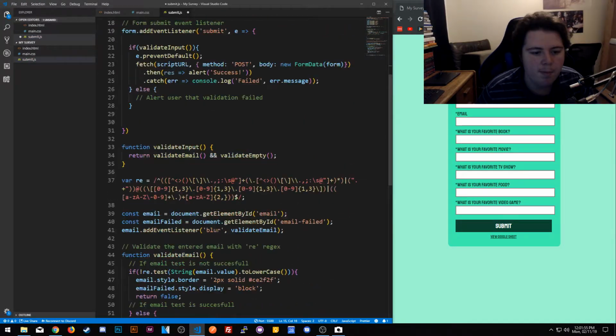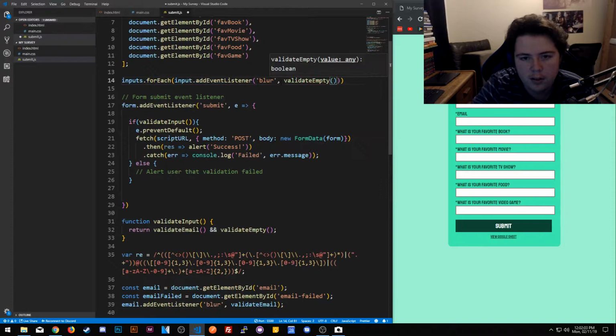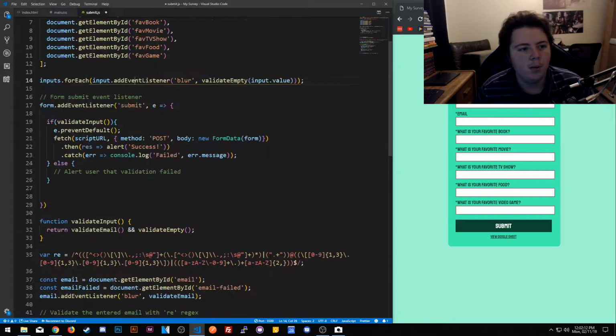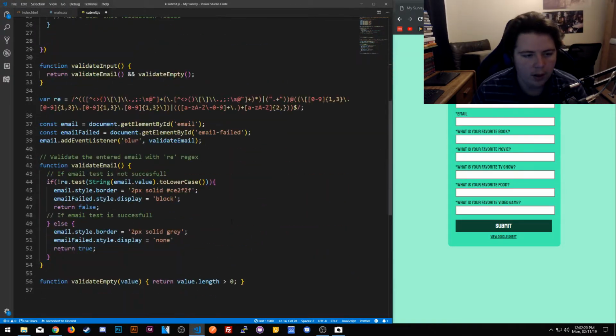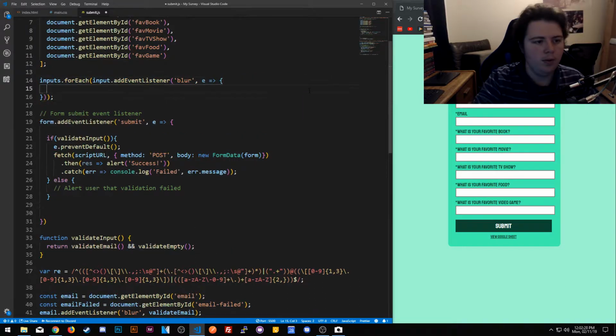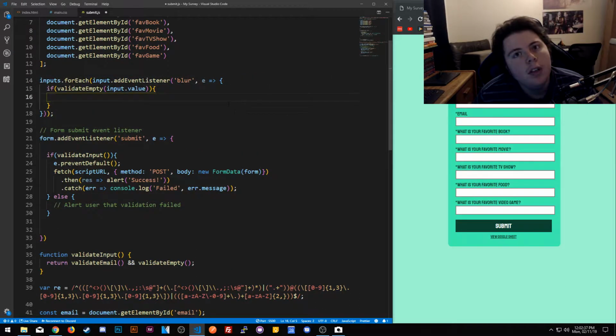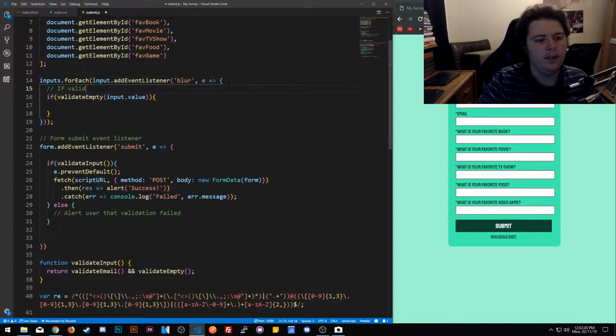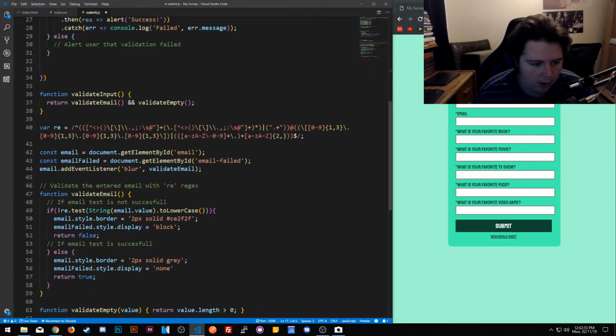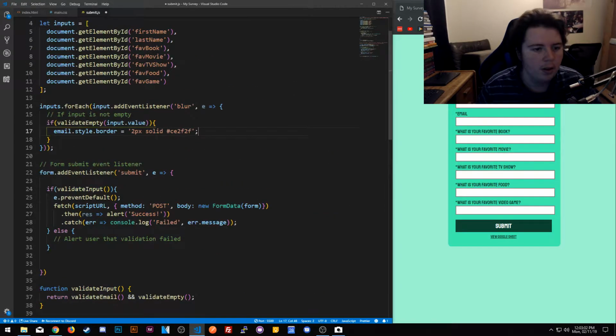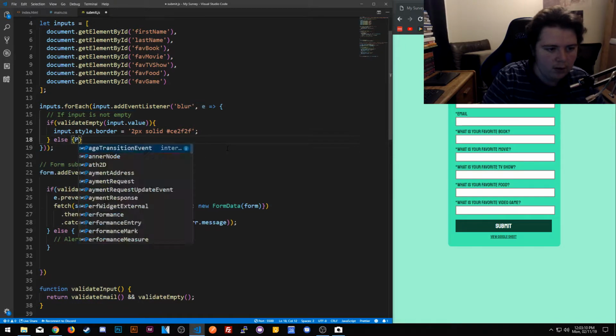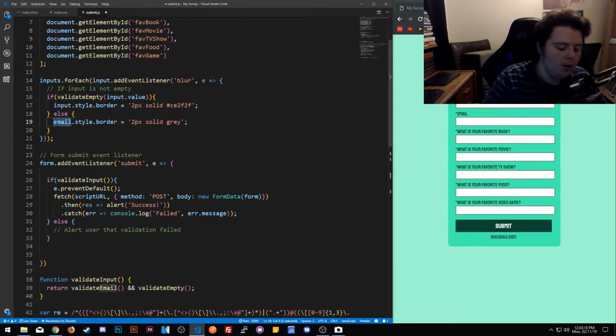This one, I'm going to put down here. From validate empty. You actually need this, and it's empty as in input empty, right? The value, the value, and length. We're going to do it. If validate empty value, then we'll do if it's true. If valid, if input is not empty, then we're going to do that. So we're going to go ahead and order here. Put file order. We'll do else. This one. Okay, that's that.